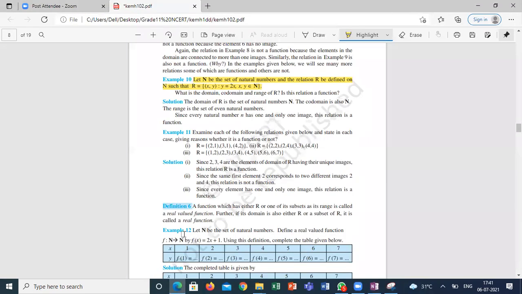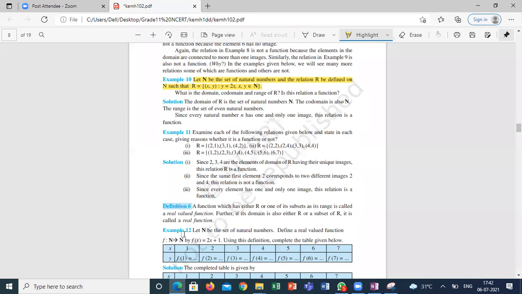This is called a real valued function, a function whose range is either R or a subset of R.